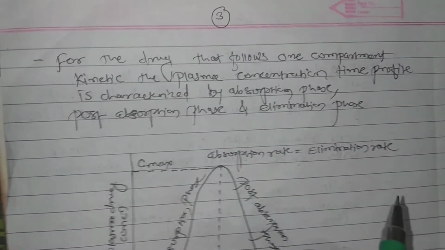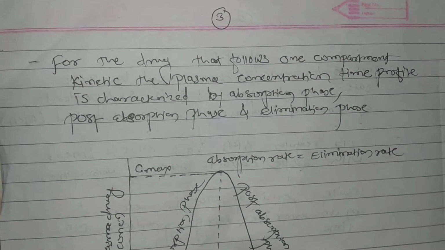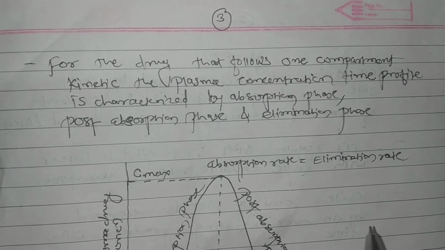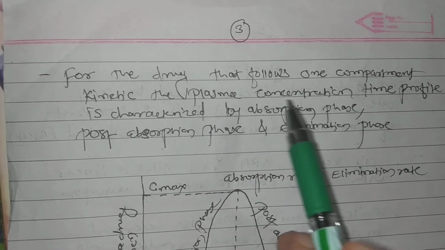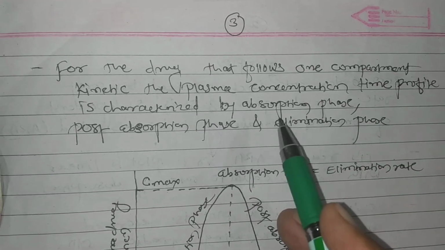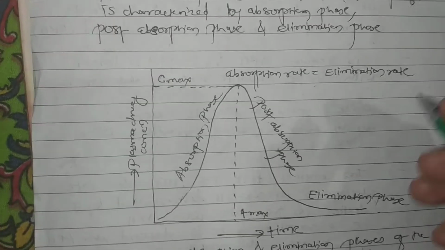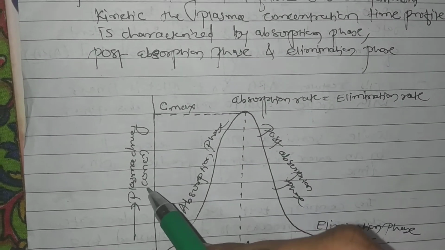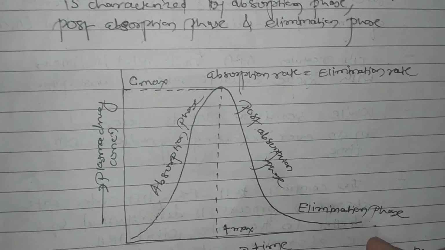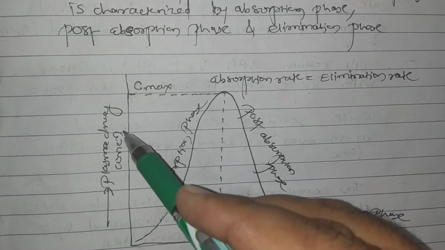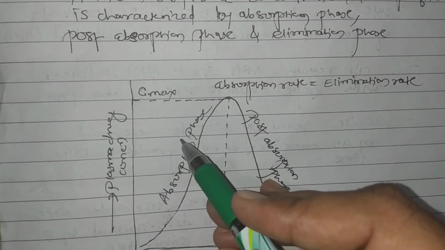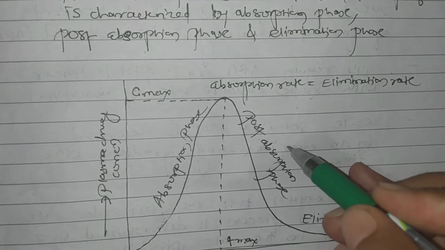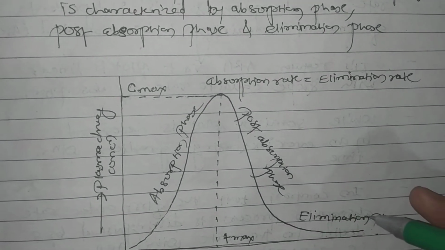Next, after the administration of drug by extravascular route, if it follows one compartment model kinetics, the plasma concentration time profile is characterized by different phases: the absorption phase, the post absorption phase and the elimination phase.